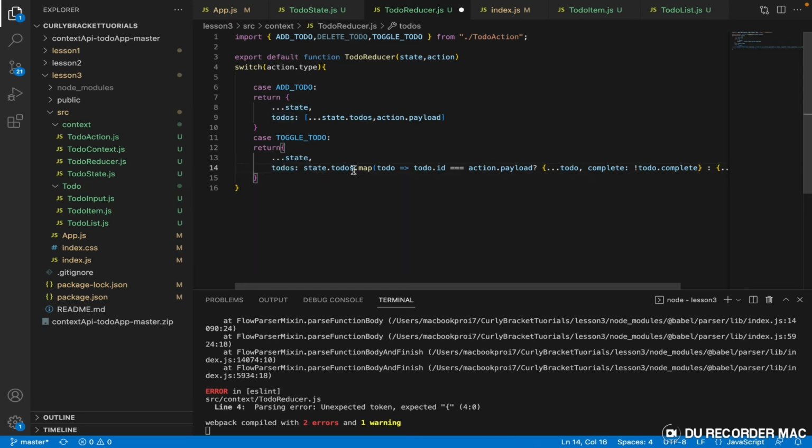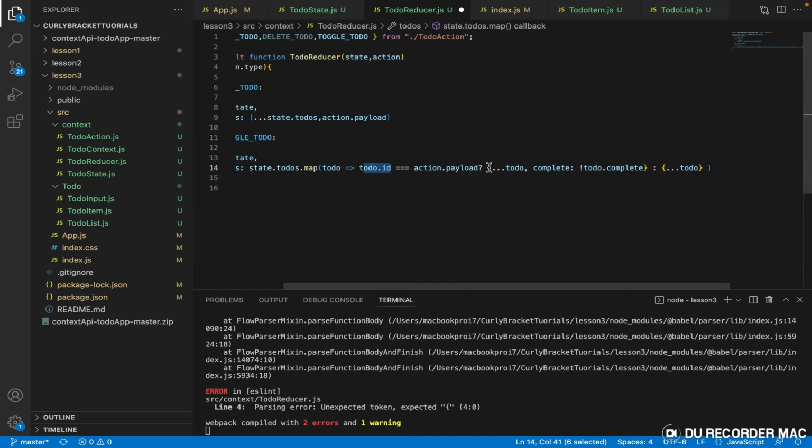So map into our to-dos, and for every to-do item, if the to-do ID is equal to action.payload, and the payload is like the information we are presenting to this toggle case, and if it exists, run the following code. All right.